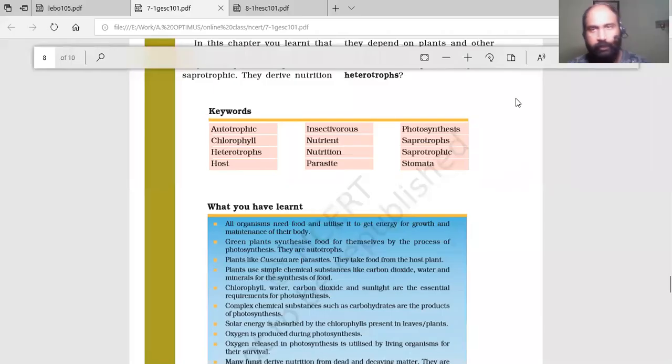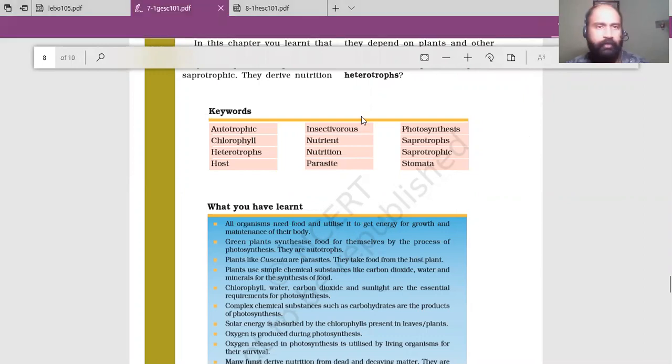So I hope that you can see you are on the NCERT textbook here. Fine. Let me select some sketch color here. So here we will now discuss keywords. Okay. So autotrophic. Now what do you mean by autotrophic? Autotrophic is a mode of nutrition where the organism synthesizes its own food. Autotrophic, automatic, autotrophic. Okay.